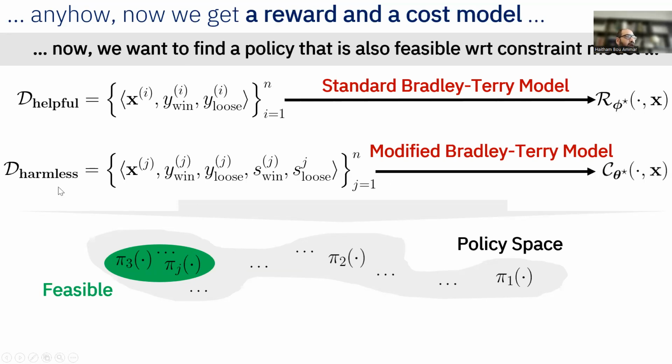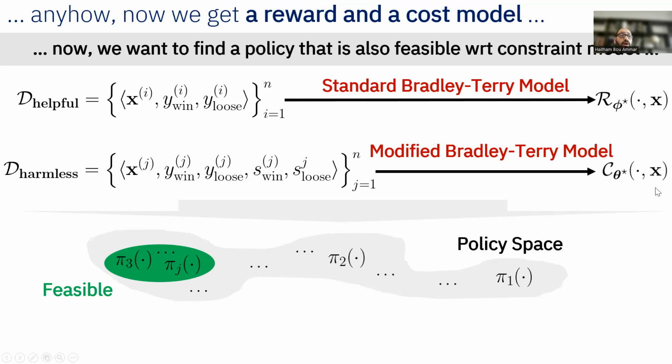And now imagine I take the harmless data set, do the modified Bradley-Terry model, and fit C theta star of X. Please notice I changed the notation a little bit from the paper, because when I try to understand a paper, I try to rewrite the equations myself. So that's why the notation may be slightly different from the paper. If you find any errors, please let me know in the comments below, and I'll make sure to fix them. Right, so now we have these two models.